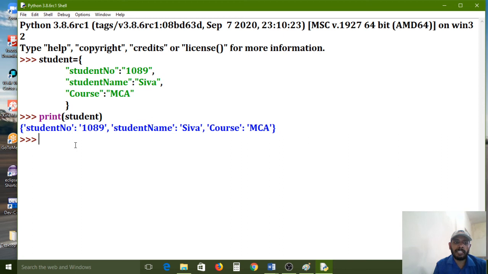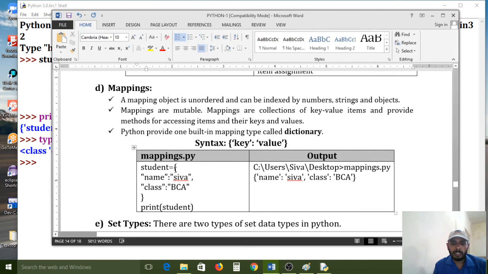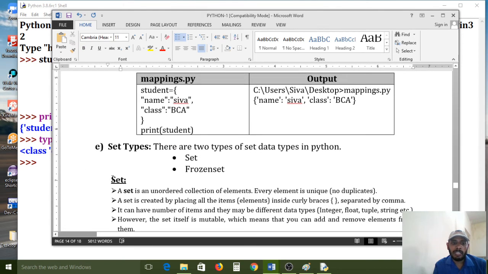This entire list is called a dictionary. Now I want to check the type. What is the type of student? dict. dict means it is dictionary data type. The data type name is dictionary. Now understand now?